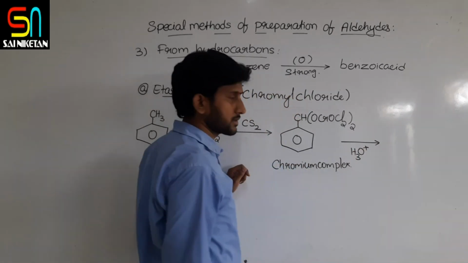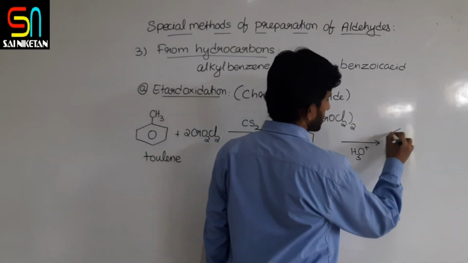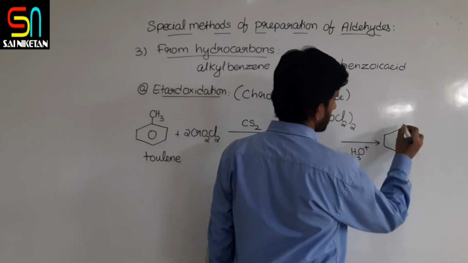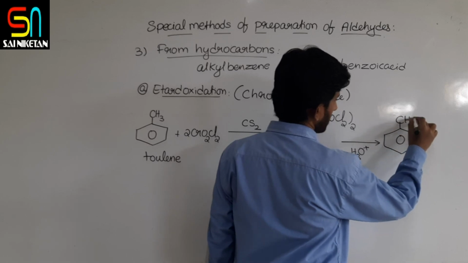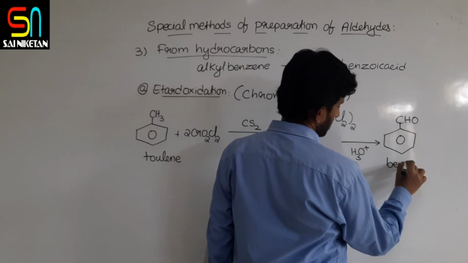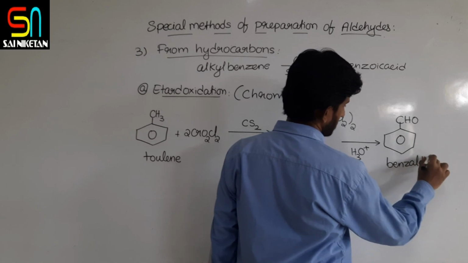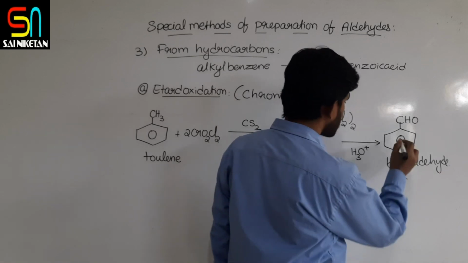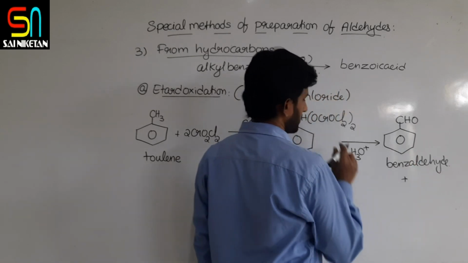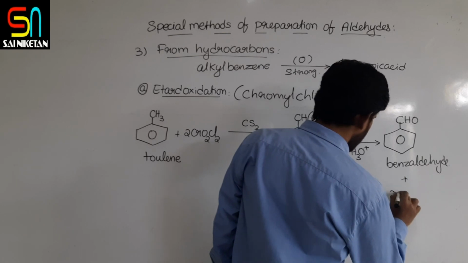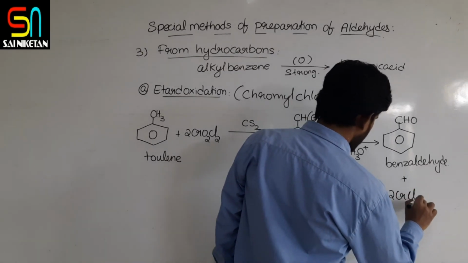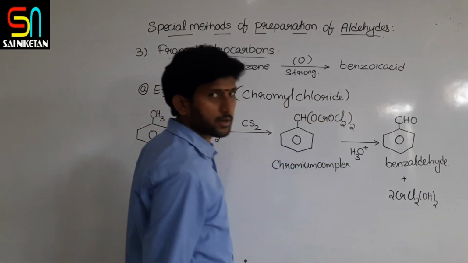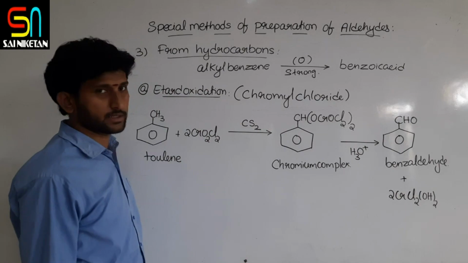Then this complex undergoes hydrolysis, producing benzaldehyde, plus another product obtained by hydrolysis of this one, that is, you will get 2 moles of chromium hydroxide chloride, or hydroxychloride you can say.